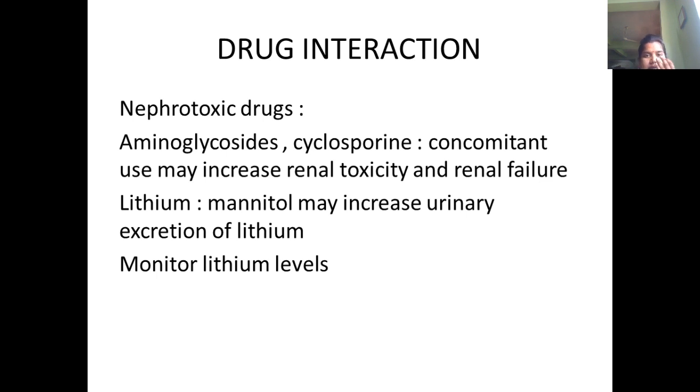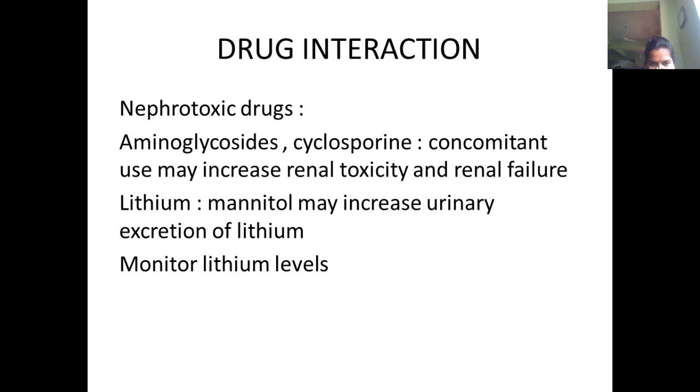When we see drug interactions, with nephrotoxic drugs such as aminoglycosides and cyclosporins, there may be an increase in renal toxicity, and sometimes it may lead to renal failure. When given in combination with lithium, mannitol may increase the urinary excretion of lithium levels.